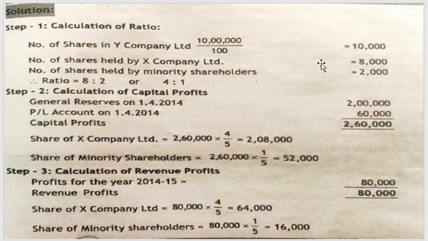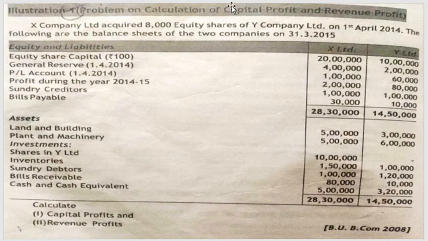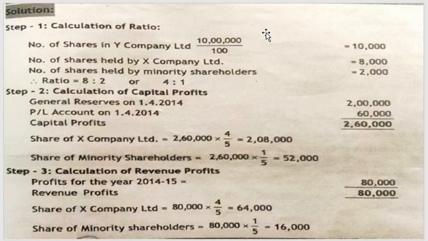In these 10,000 shares, how much X acquired is given in the question. X company limited acquired 8,000 equity shares of Y Limited. Out of 10,000, X, the parent company, has acquired 8,000 shares, and the difference, 10,000 minus 8,000, is 2,000. These 2,000 shares are held by the minority shareholders. So the ratio here is 8 is to 2, which on simplification results in 4 is to 1. So your calculation of ratio is done.